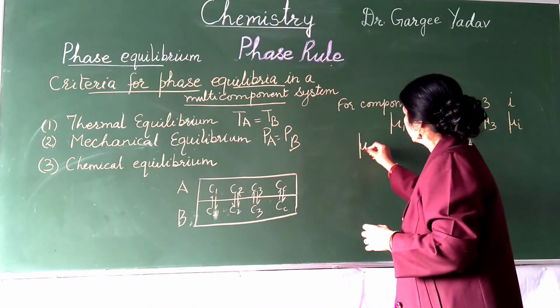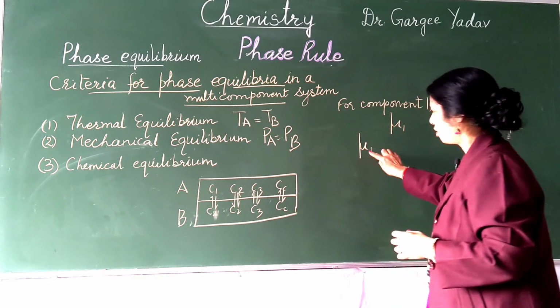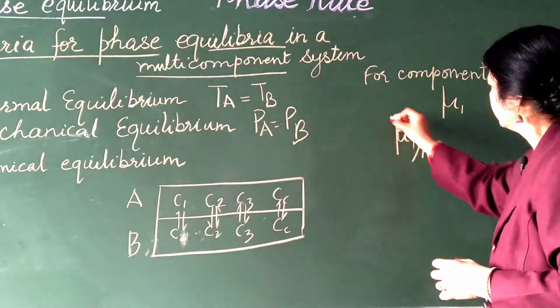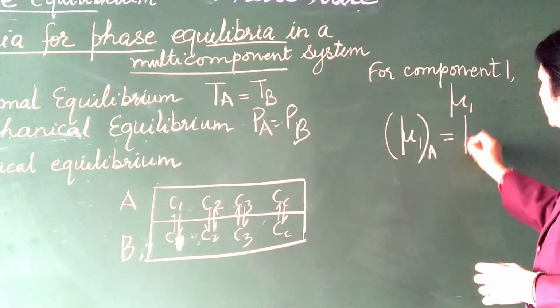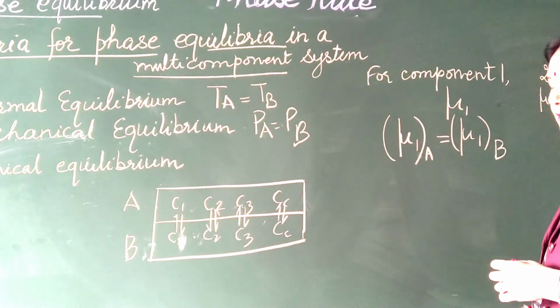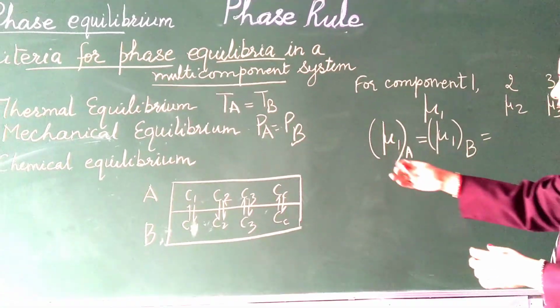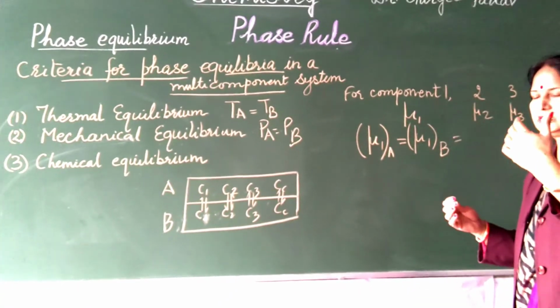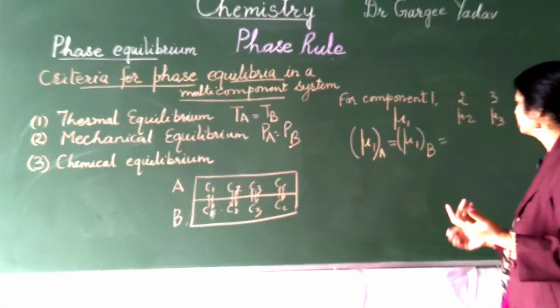That means the chemical potential of component 1 in phase A should be equal to the chemical potential in phase B. And suppose it is a multi-phase system, with phases A, B, C and D till the pth phase.